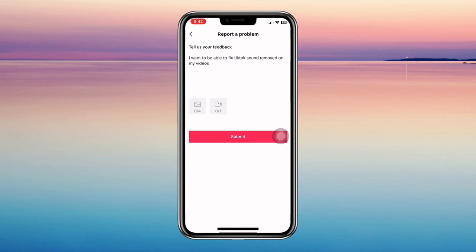You need to wait about 1 to 3 business days for TikTok to actually be able to get back to you.